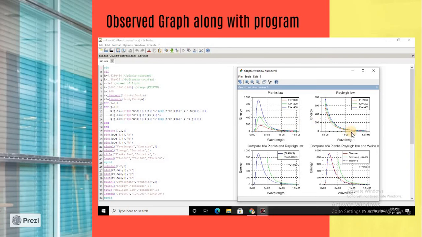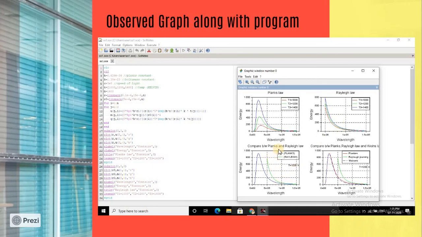Rayleigh law has also been plotted for 3 different temperatures, but as you can see, it only provides the higher wavelength region. It doesn't provide the lower wavelength region. I haven't plotted for the lower wavelength region, but it starts tending towards infinity, so this is the ultraviolet catastrophe.